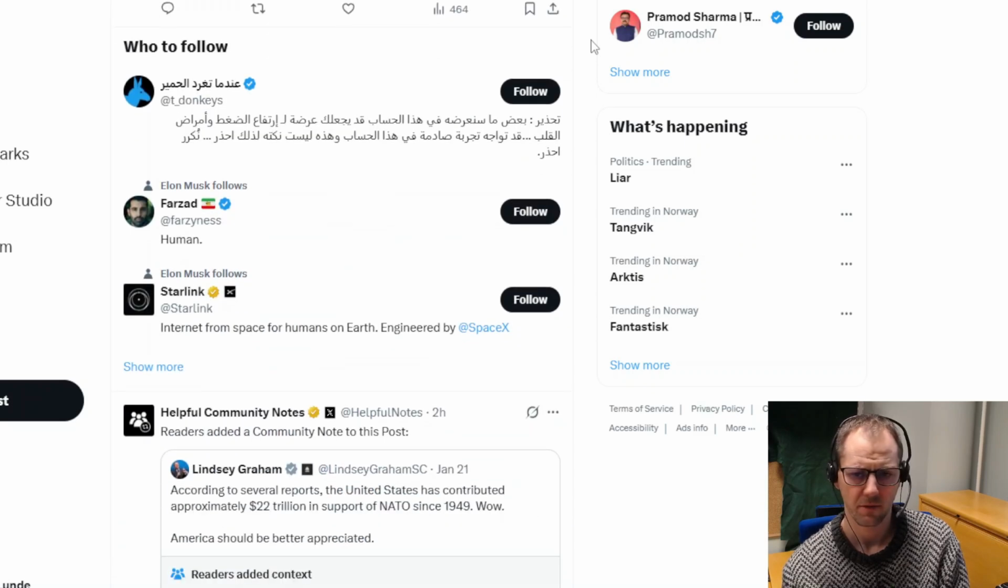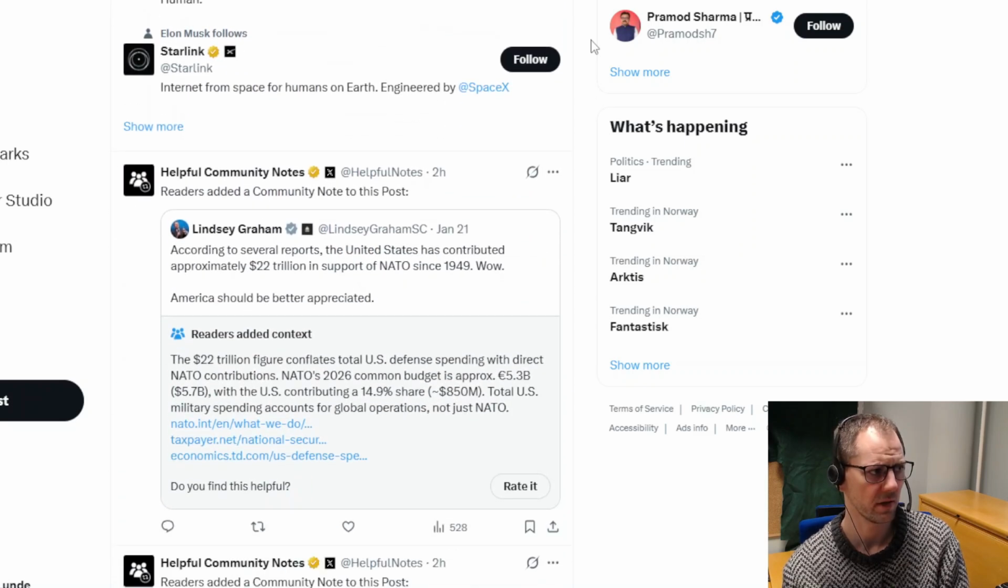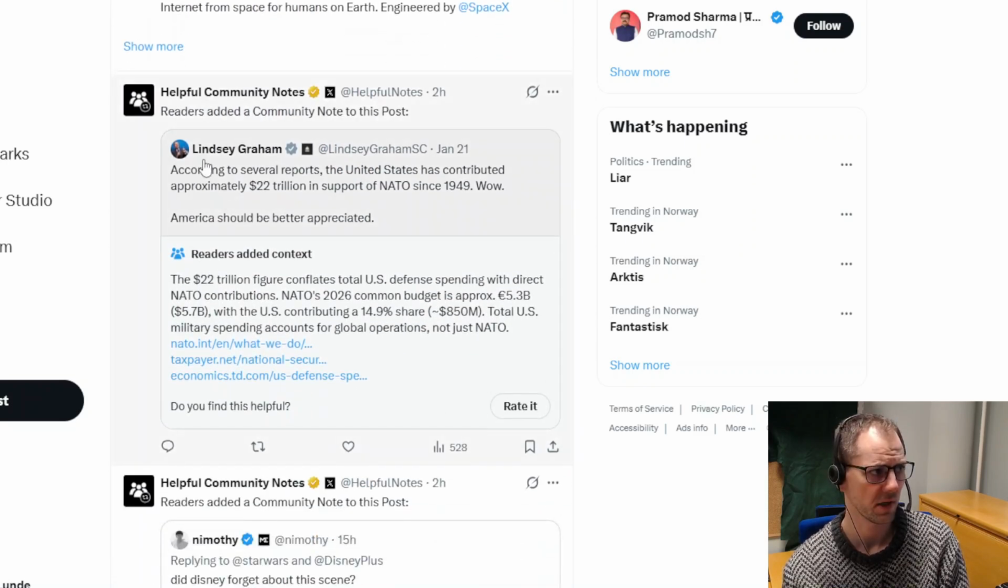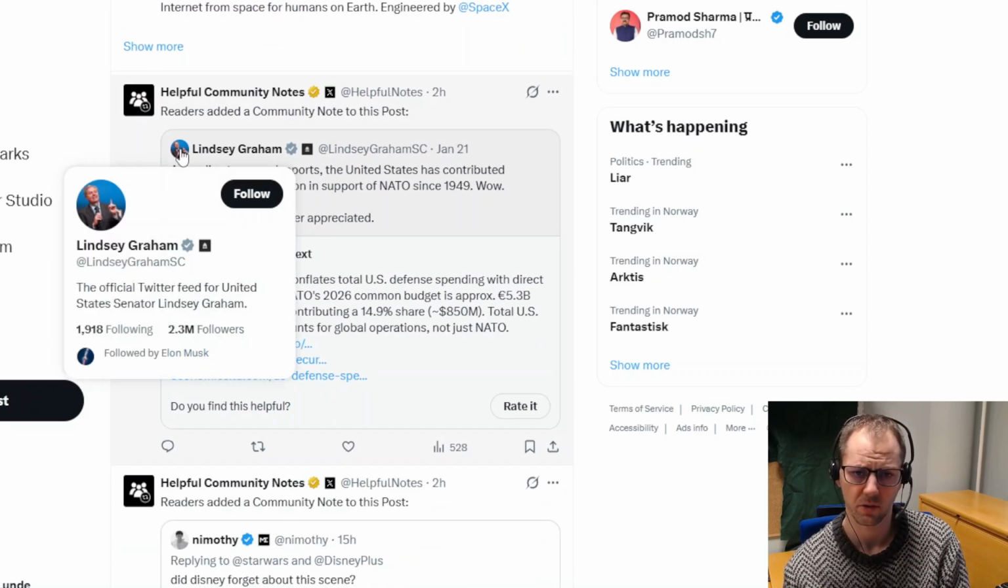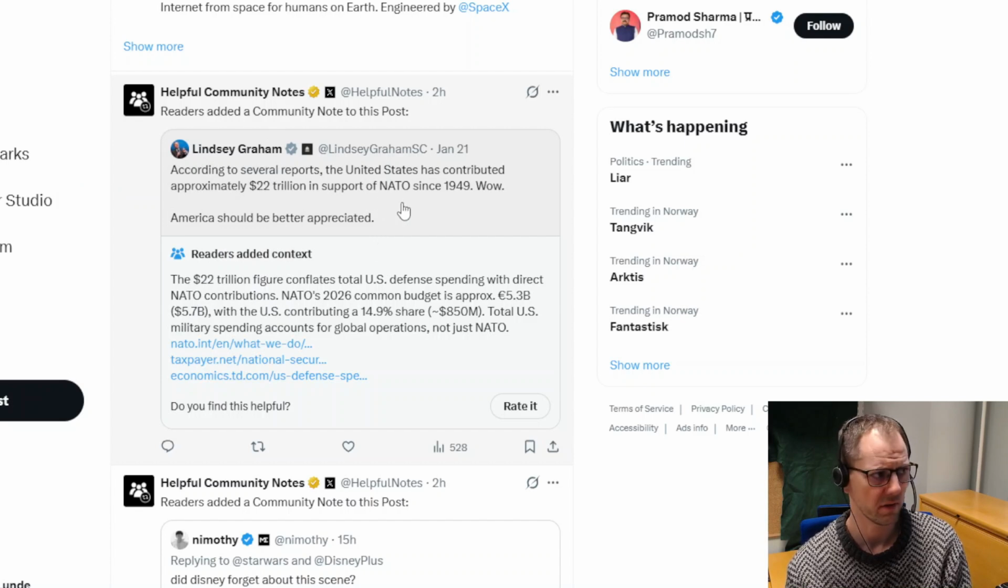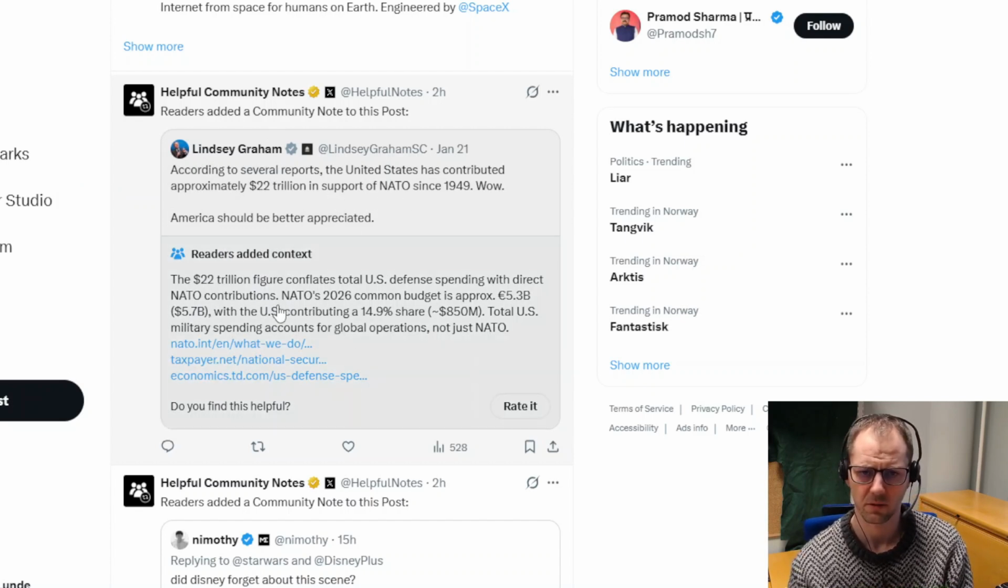And for example, as I scroll down my Twitter feed, I would see some posts, even like this post posted by a US senator with 2.3 million followers. And if there is some potential misinformation here, and if people have created community notes, then this note will appear.